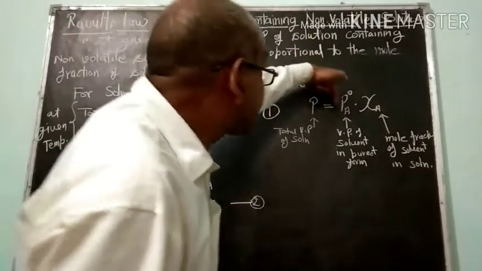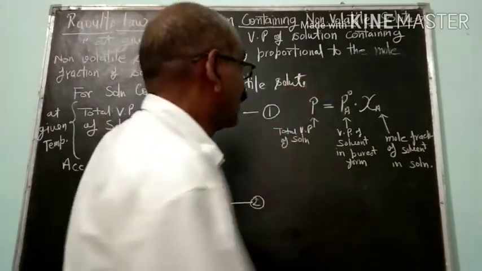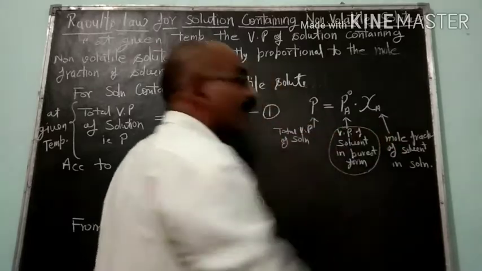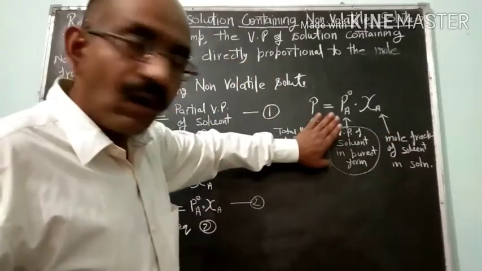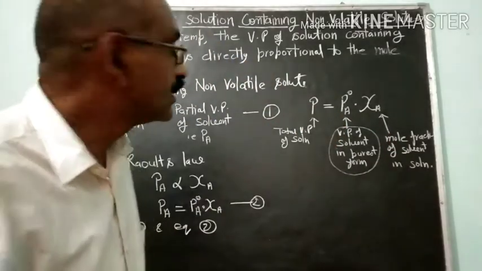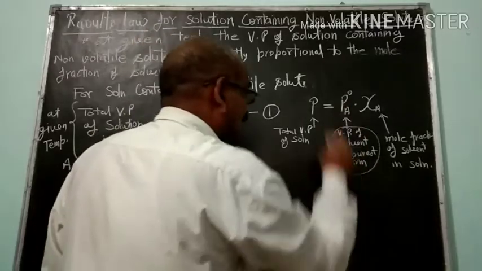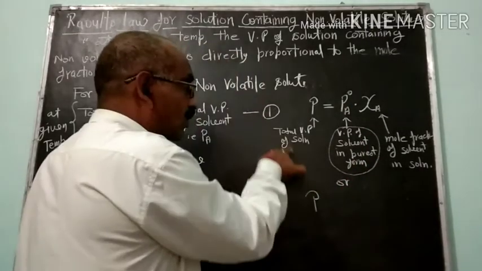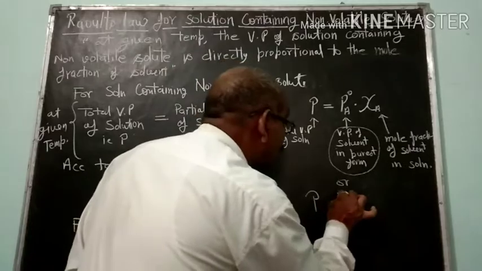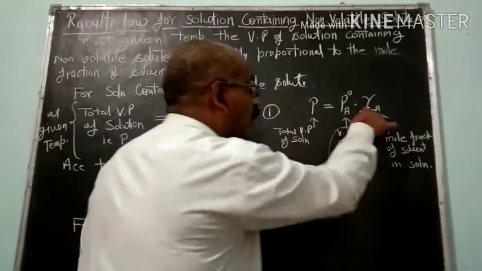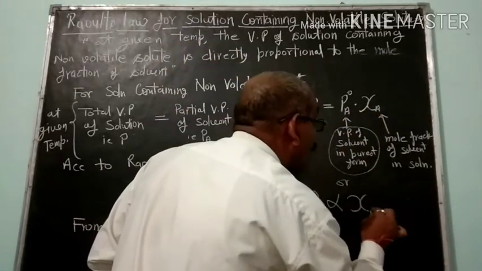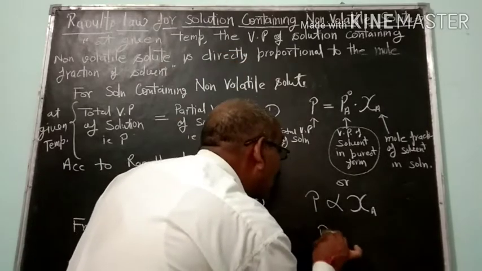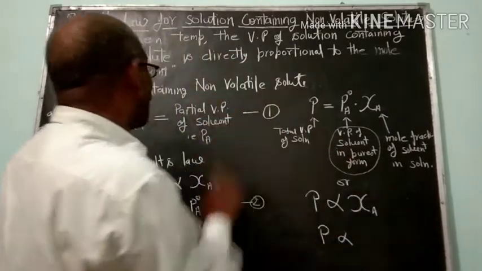See, this PA naught, vapor pressure of the component in its purest form, is also a proportionality constant. That means this expression can also be written as: P, means total vapor pressure of the solution, will be proportional to the mole fraction of A, means as A is what?